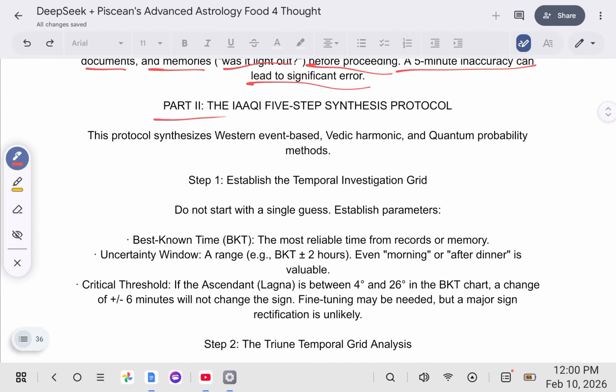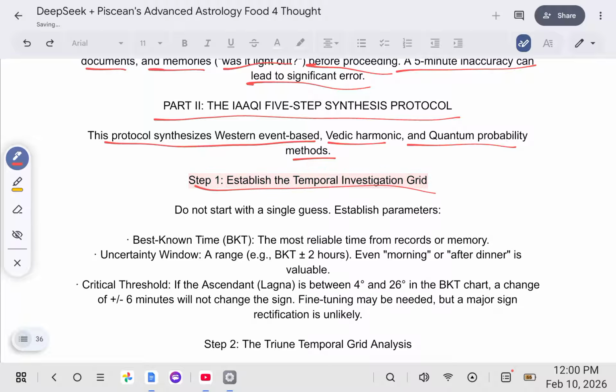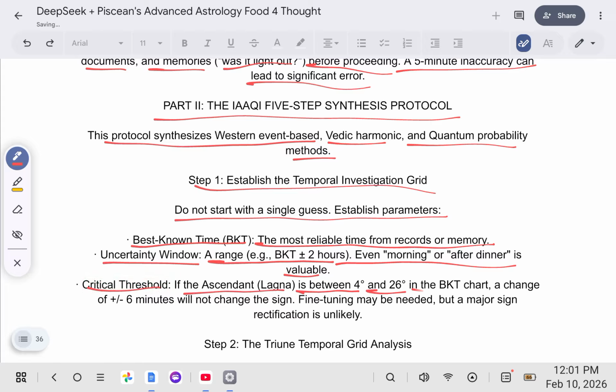Part 2, we have the IAAQI 5-step synthesis protocol. This protocol synthesizes Western event-based, Vedic harmonic, and quantum probability methods. Step 1, we establish the temporal investigation grid. We don't start with a single guess, but we establish parameters. The best known time, BKT, is the most reliable time from records or memory. Uncertainty window: a range, for example, BKT plus or minus 2 hours, or even morning or after dinner, is valuable. Critical threshold: if the ascendant, lagna, is between 4 degrees and 26 degrees in the BKT chart, adding or subtracting 6 minutes will not change the sign, and fine-tuning may be needed, but a major sign rectification is unlikely.